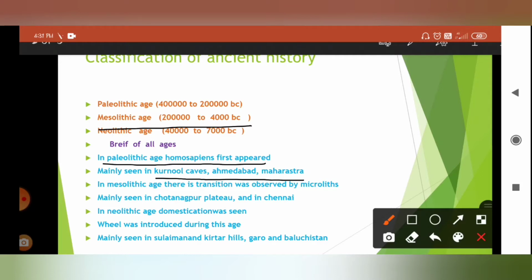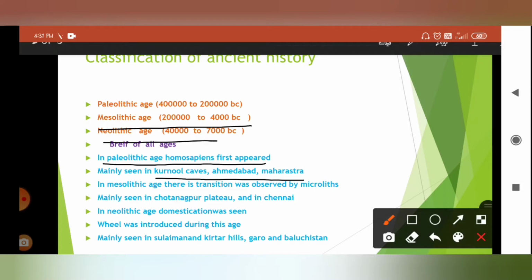It is mainly seen by the characteristic feature of microliths. Previously, microliths were not used. Now, in the Mesolithic era, we can see microliths, which are nothing but small stones. It is mainly seen in Chota Nagpur Plateau, in central India, and in the south of river Krishna. These are the Mesolithic age sites.